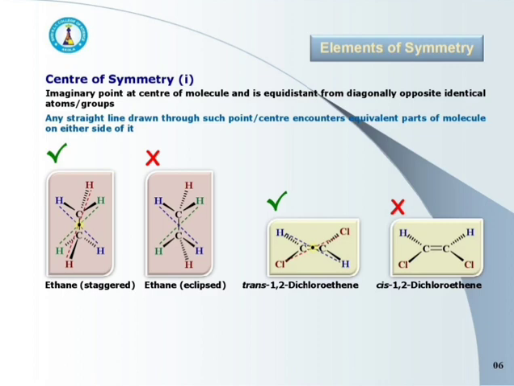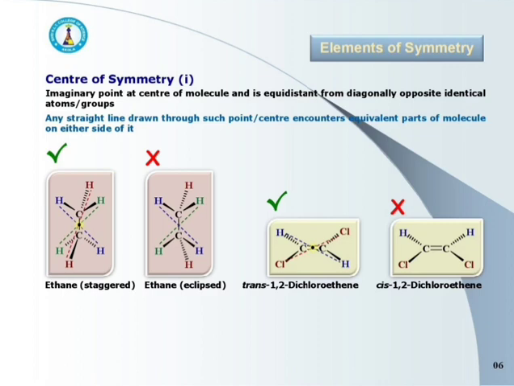Now see the next example of dichloroethene. Trans 1,2-dichloroethene has a center of symmetry, but cis 1,2-dichloroethene has no center of symmetry at all. Here again the reason is the same.